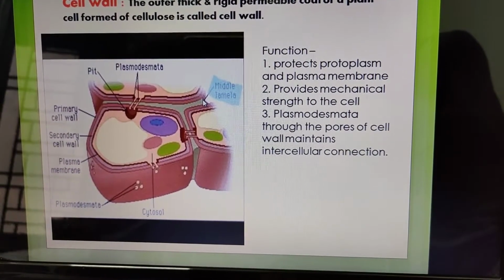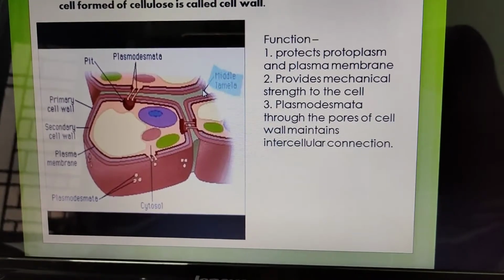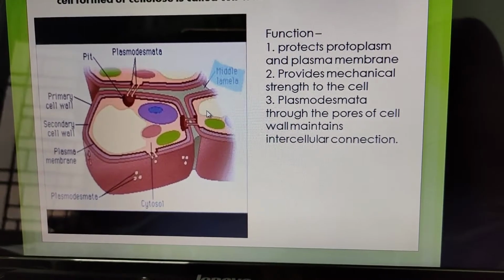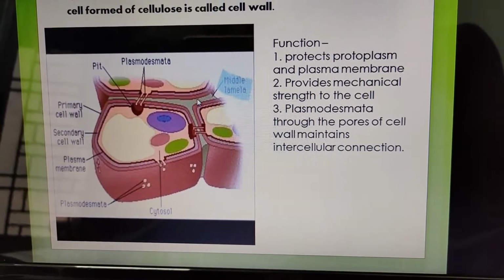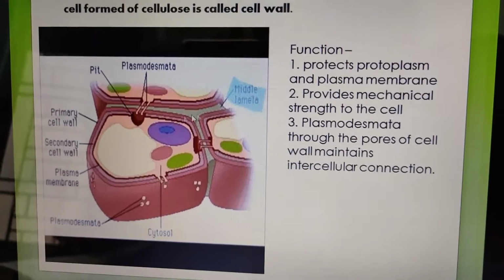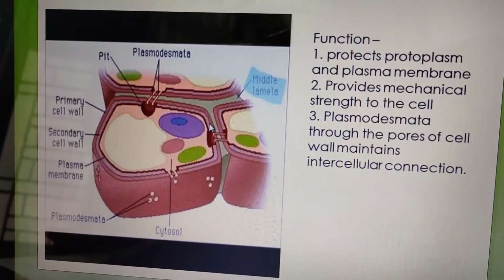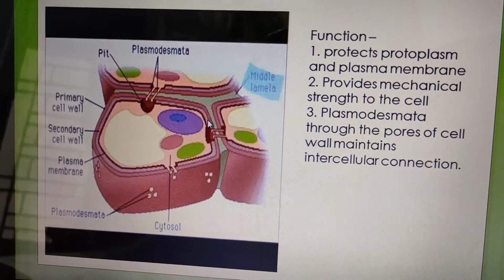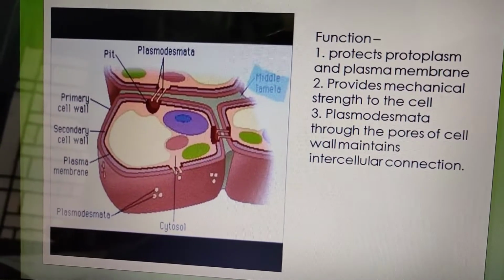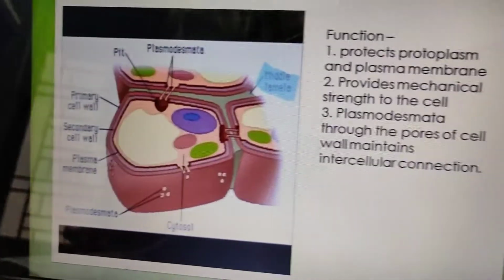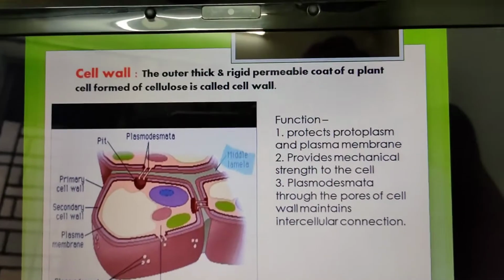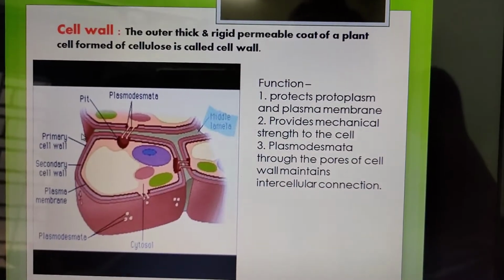What is middle lamella? Here is one plant cell, another plant cell. Between the two plant cells, there is a space. This space is known as middle lamella, and middle lamella is principally formed of calcium and magnesium pectate and several proteins.